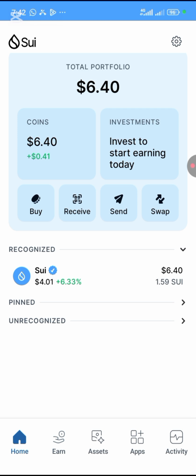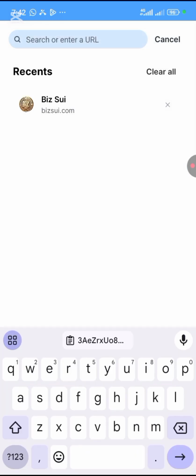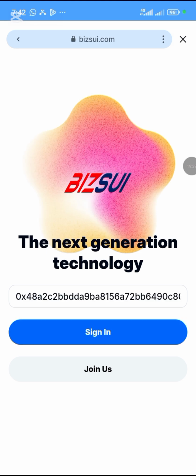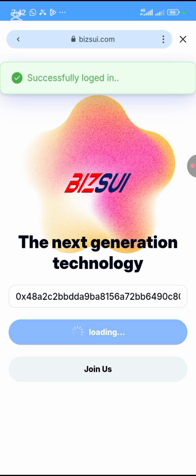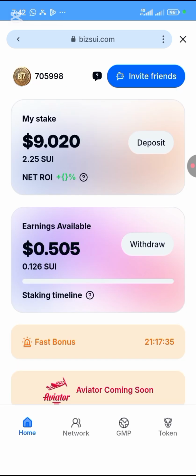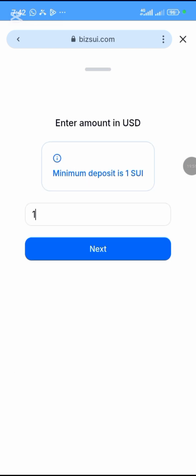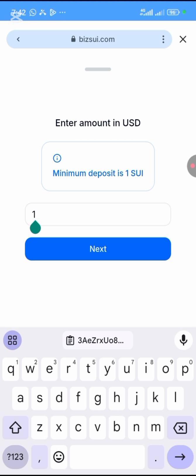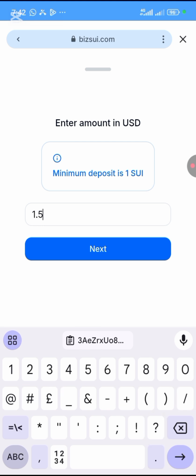You click on the apps. You click on SU. You click on the Bizsui. You log in or sign in, anyone. So you come to this deposit. These steps are if you deposited but you didn't see your money. Remember, it is 1.5 that I deposited, so I'm going to type 1.5. Don't forget. So you click on next.